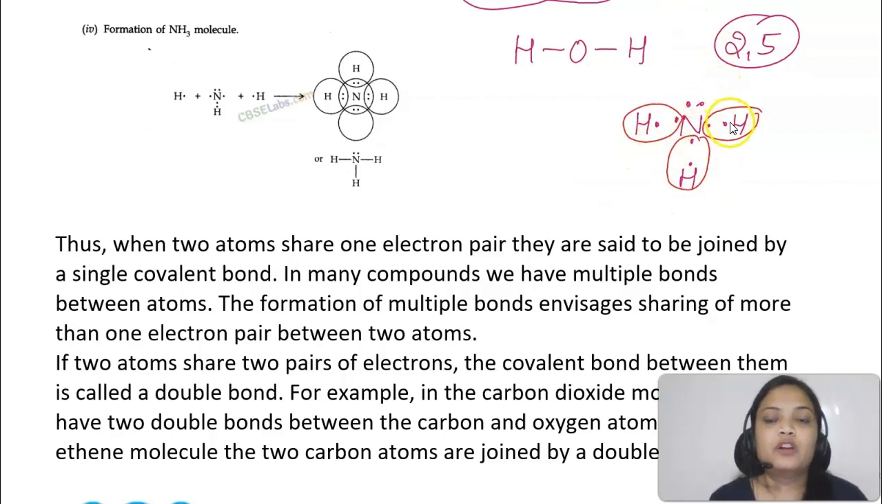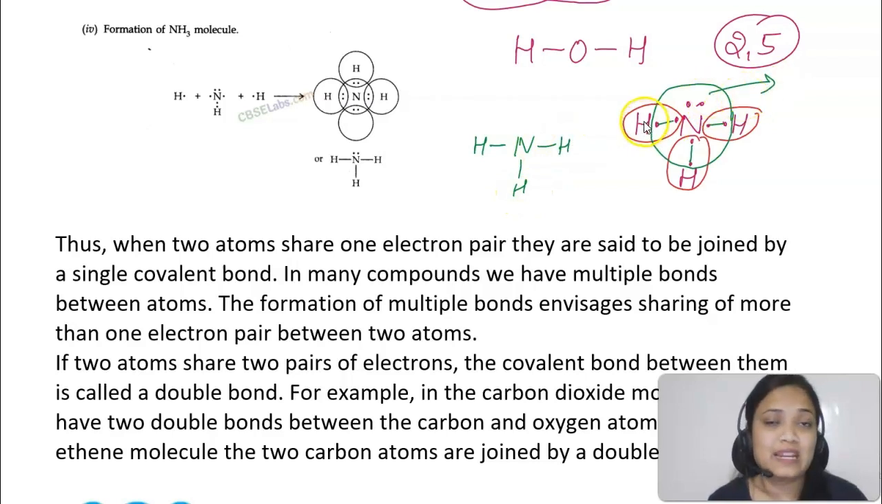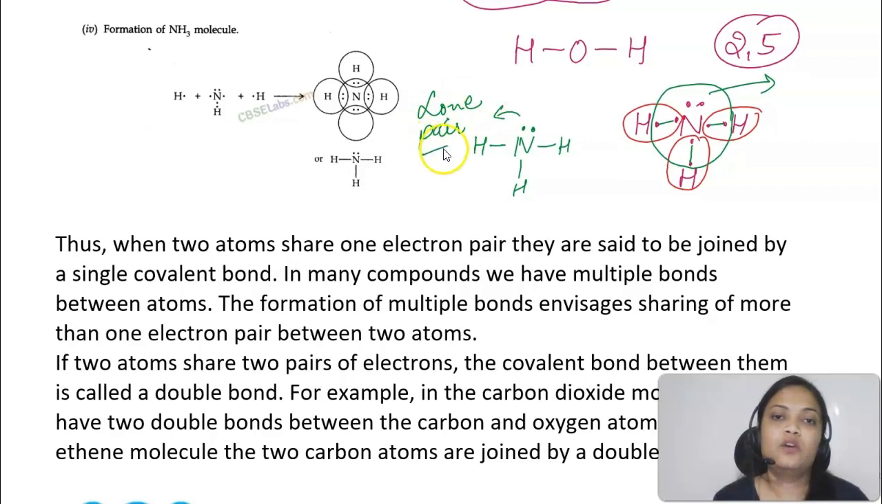And now for nitrogen, see here. You see that 3 electrons are participating in bonding like this. 3 bonds are formed. 3 single bonds are formed. But these 2 electrons, can you see they are not participating in any bonding, but still they are present in the valence shell. So we will represent them by 2 dots. These kind of electrons that are not participating in bond formation are known as lone pair of electrons. Okay, we call them lone pair of electrons.